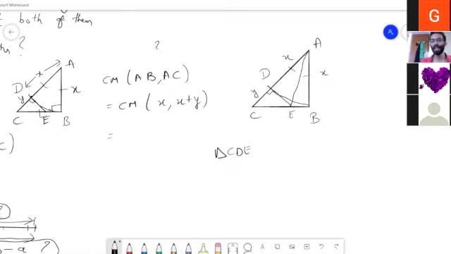What can you say about angle C? 45 degrees. Right. So angle C is 45 degrees because the initial right triangle is an isosceles right triangle, part of a square. So now angle E is also 45. So angle DEC is also 45. So DEC is also an isosceles right triangle. So DE will be y. Exactly. So we have found out what DE is. DE is also y.